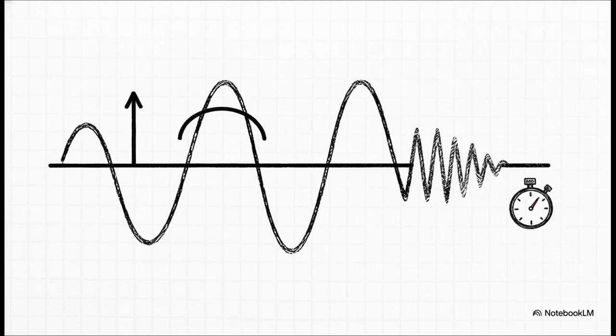Now, what's really interesting about this slide is how we can take that repeating pattern and actually measure it. In science, we always want to describe things both qualitatively and quantitatively. We do this by looking at three main properties. First up is wavelength, which is literally the physical distance from the peak of one wave to the peak of the next. Second is frequency, meaning how many of those wave peaks pass a certain point in a given amount of time. And third is amplitude, which is essentially the height of the wave from its resting position. These three properties are the universal vocabulary we use to describe every single wave in the universe.